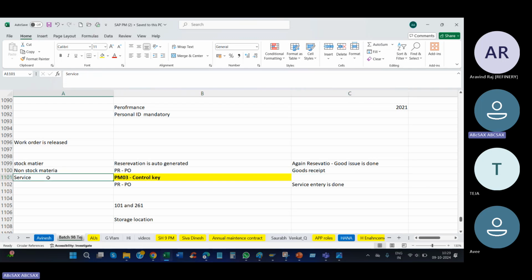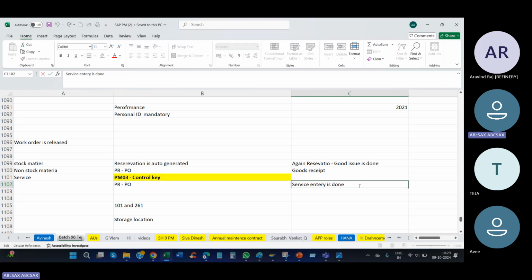And for the services, the control key is very important. Service means first you should remember the control key PM03. For control key PM03, if we enter the services, the PR will be auto created. For the purchase requisition, we need to create the purchase order manually. Against the purchase order, service entry is done in T code ML81N.